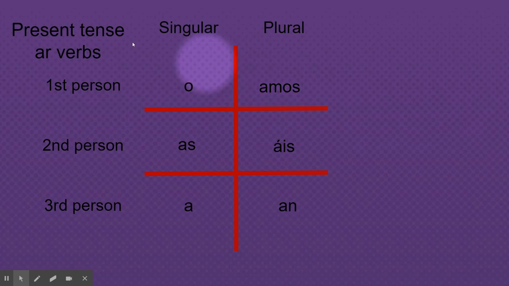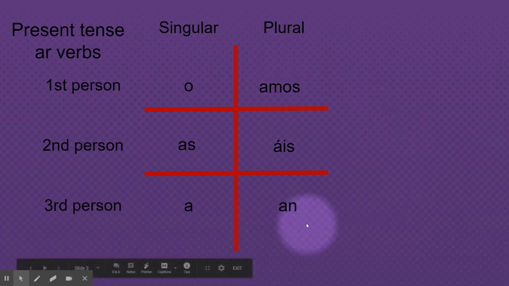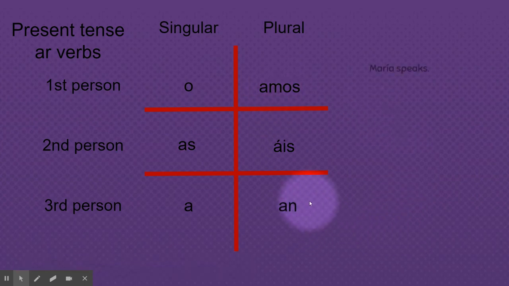All right, so if we're just going to look at the present tense of AR verbs, the endings are o, as, a, amos, and an. If we want to say that Maria speaks, the way that you use a chart is you ask yourself first, how many people is Maria? I'm on the singular side because Maria is one person. The next question you ask yourself is, am I talking about myself? Am I talking to Maria? Or am I talking about Maria? Since I'm talking about Maria, the answer is Maria habla.